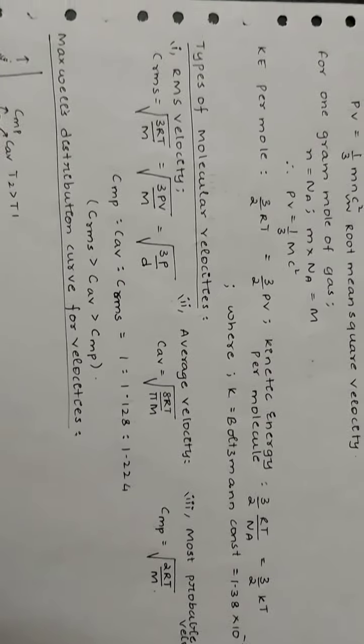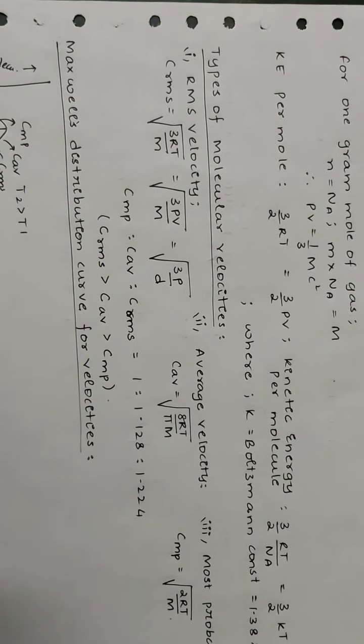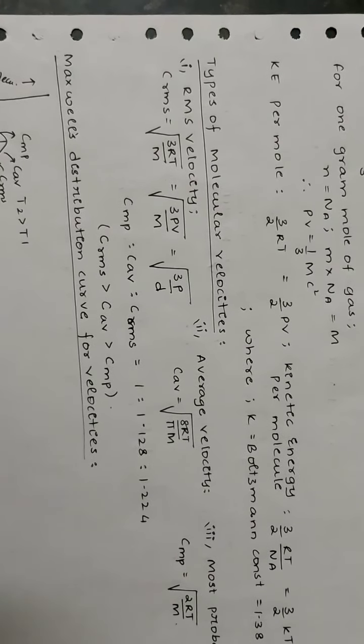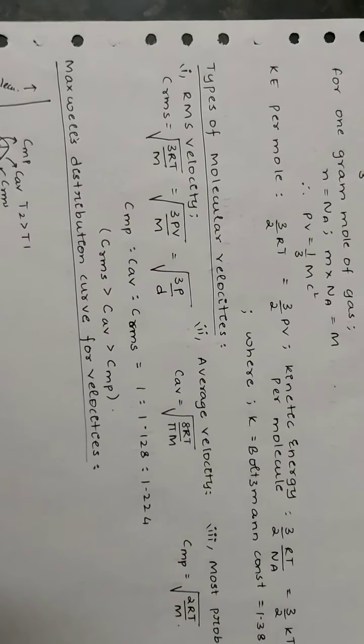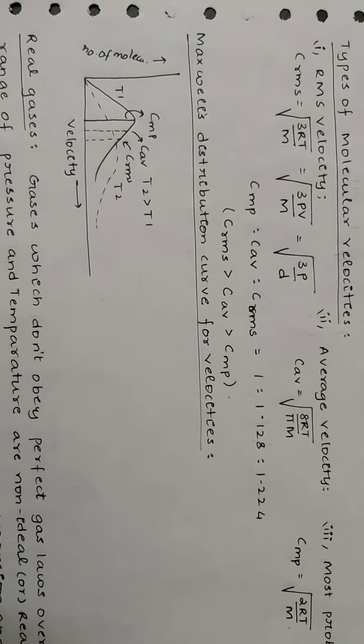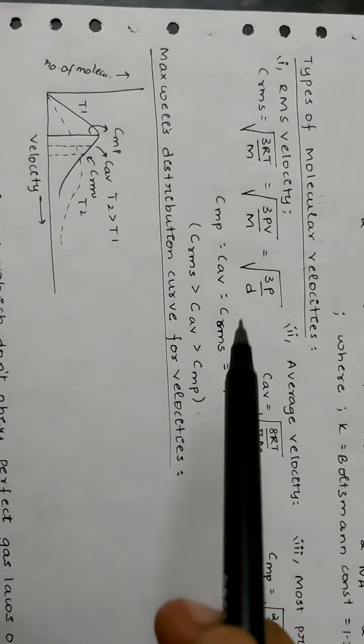Here we can also study about Avogadro's law, that is, at constant temperature and pressure, the volume of mixture of gases is equal to the sum of partial volumes of the constituent gases. Types of molecular velocities. RMS velocity, that is root 3 RT by M. It can also be written in these two forms.